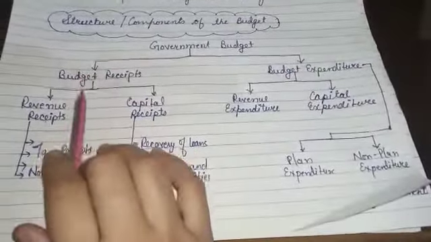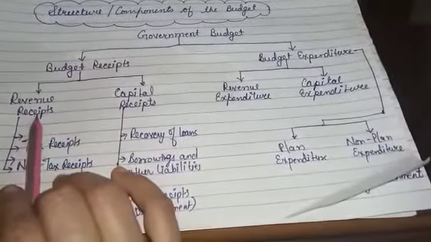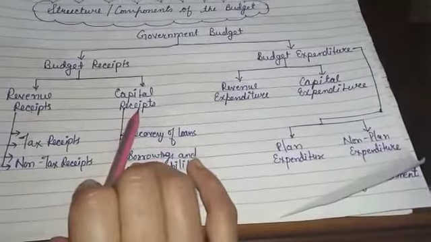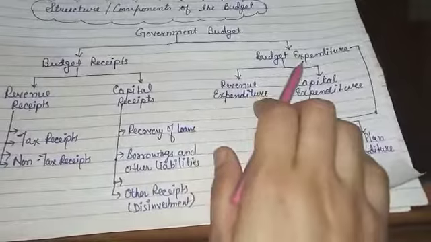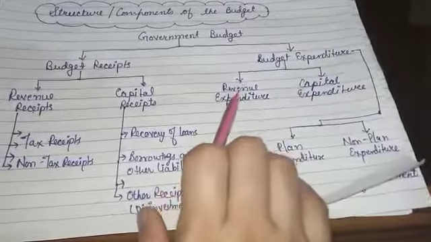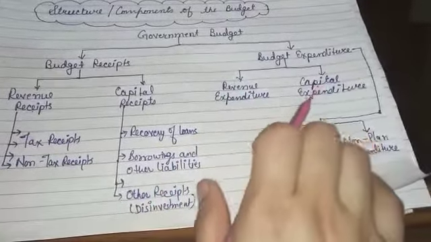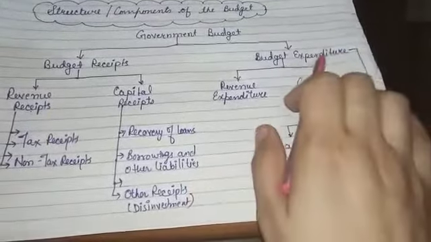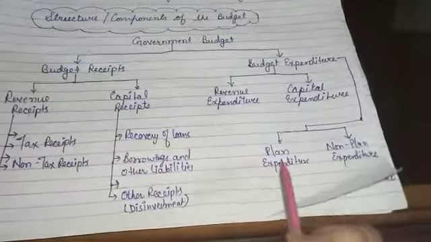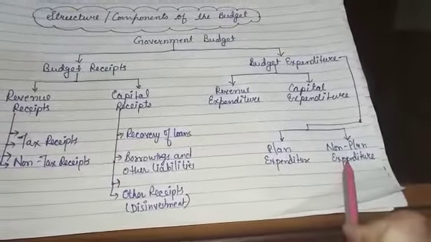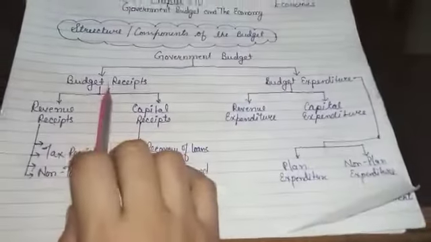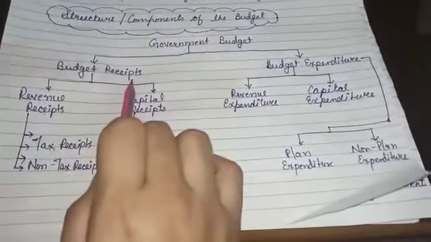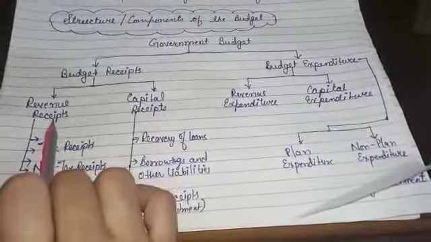The budget receipts are further classified as revenue receipts and capital receipts. Similarly, the budget expenditure is also classified as revenue expenditure and capital expenditure. We can also classify budget expenditure as planned and non-planned expenditure. But today the topic we are going to cover is budget receipts, wherein we are going to cover up the